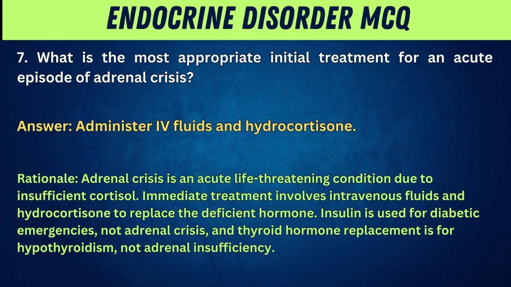Rationale: Adrenal crisis is an acute life-threatening condition due to insufficient cortisol. Immediate treatment involves intravenous fluids and hydrocortisone to replace the deficient hormone. Insulin is used for diabetic emergencies, not adrenal crisis, and thyroid hormone replacement is for hypothyroidism, not adrenal insufficiency.